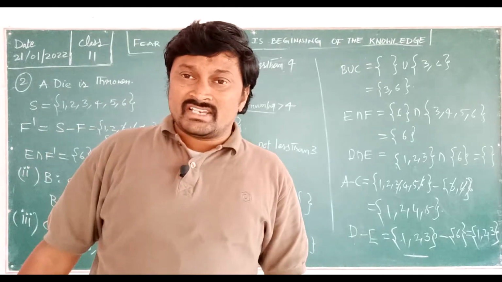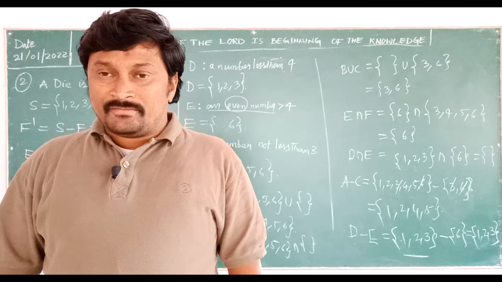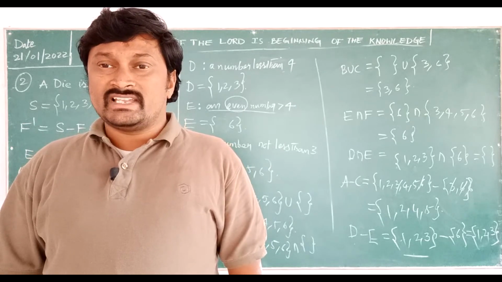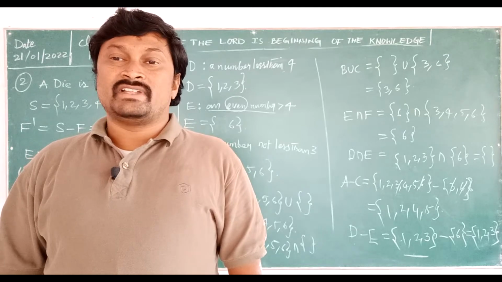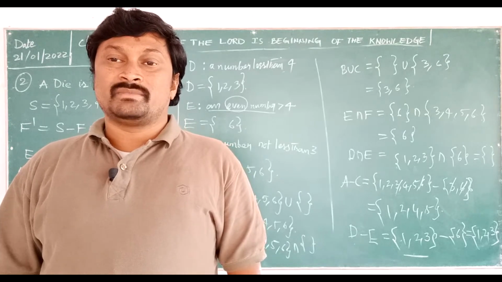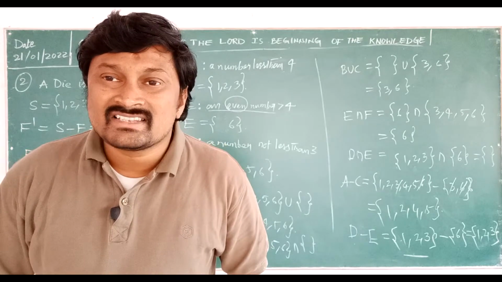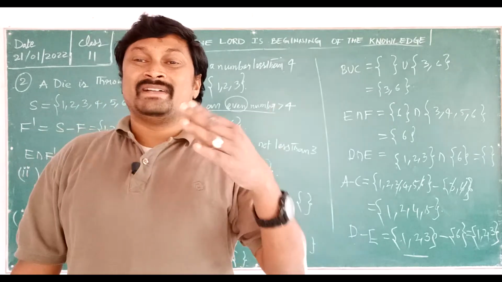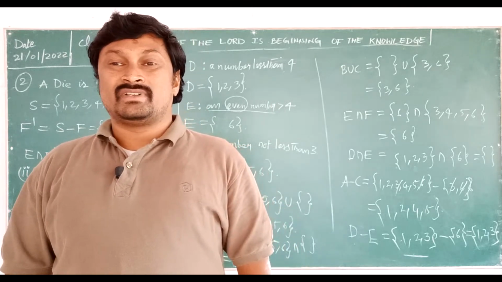Where is Zainab? Anyhow, Hishita has written F dash is equal to 1, 2. Yes, you are right. And Garima written E intersection F dash is equal to 6 intersection 1, 2, and it is phi. Hishita written, okay, you are writing one by one, 6 written first. Okay, all right, that's all about it.